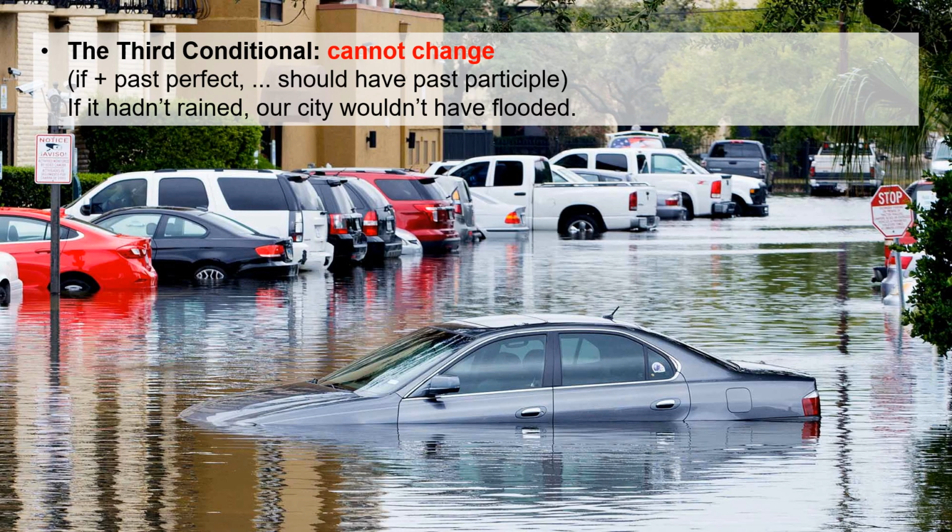The third conditional, I understand it as cannot change because it already happened or not happened. So if past perfect and would have plus past participle. Here, if it hadn't rained, this is past perfect. Our city wouldn't have flooded. So would have plus past participle. So this is the third conditional, cannot change.